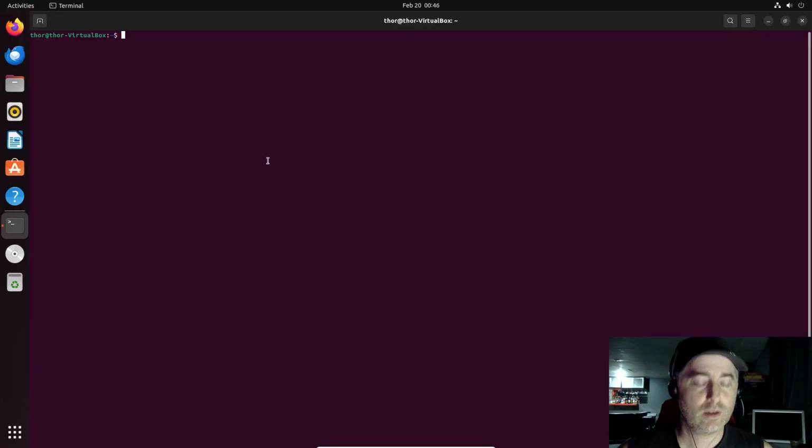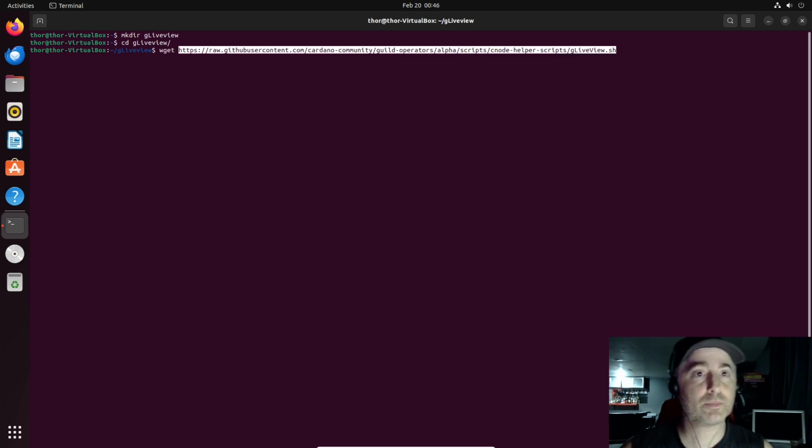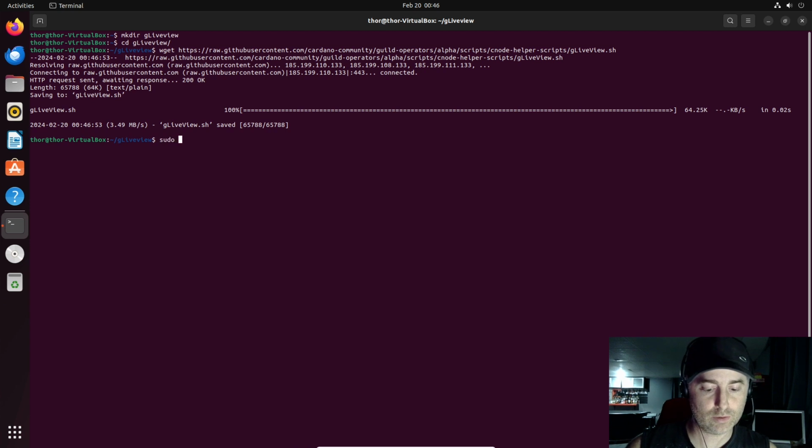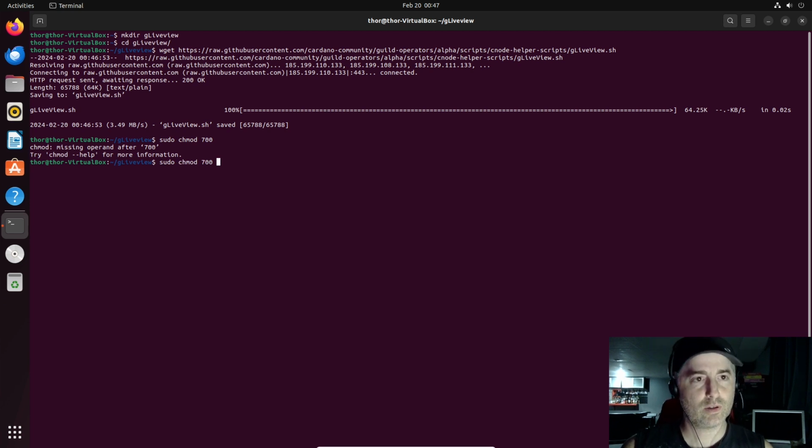And inside my instance, I will create a directory. Make directory gLiveView like this. I'll get in it, and I will wget the script. There you go. Sudo and make it executable. Sudo chmod 700 since I'm the only one that uses it. Whoops, right. What's it called? gLiveView. There you go. All right.